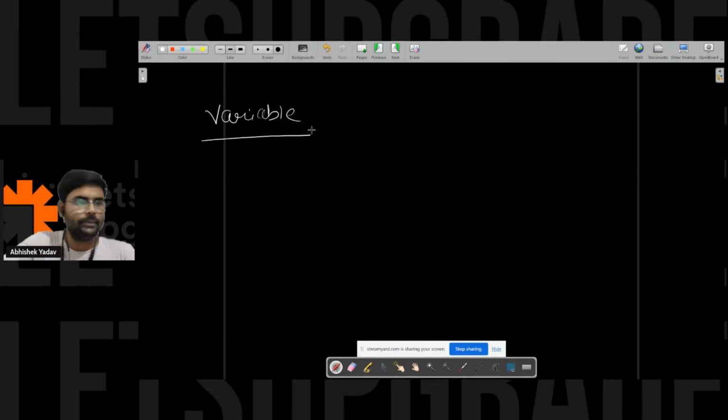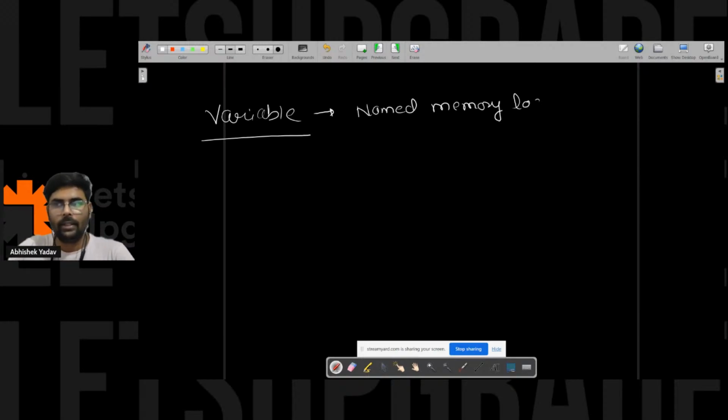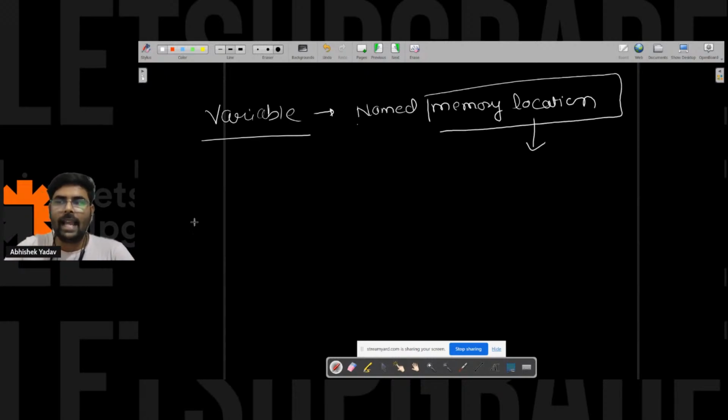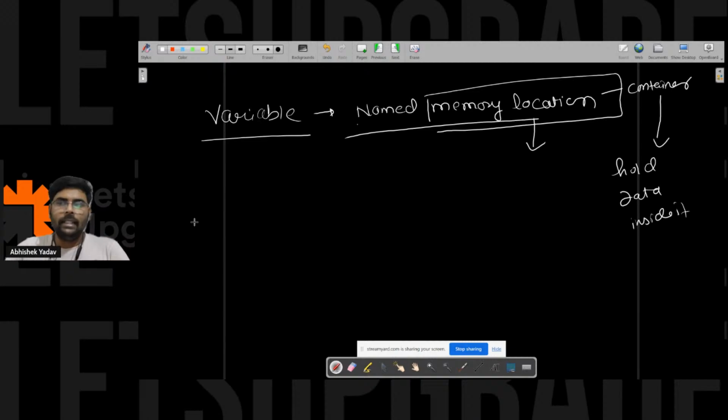So only Darshan. So here, guys, variable is what? It is a named memory location. Right. We are giving a name to a memory location, and that memory block is acting as a container, and that container is used to hold data inside it. So a variable is a named memory location that is used to hold data inside it.